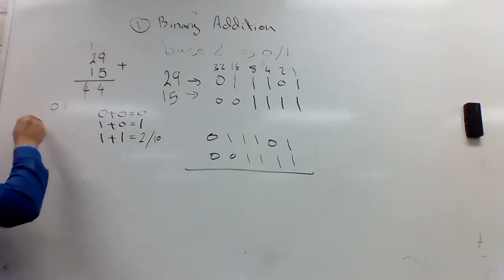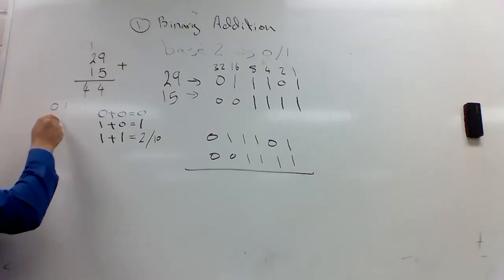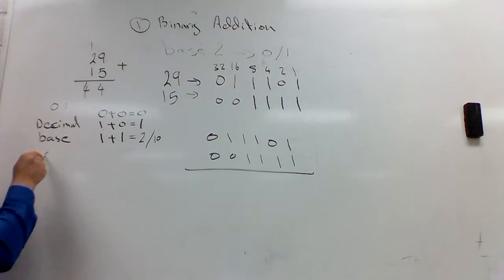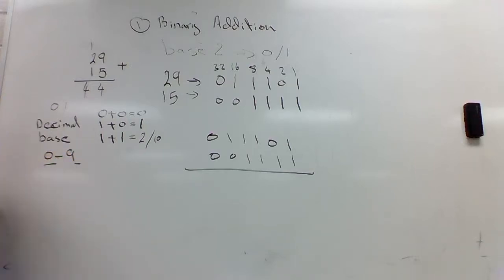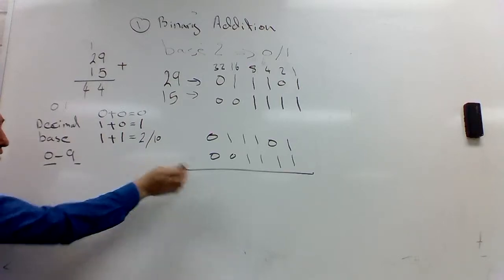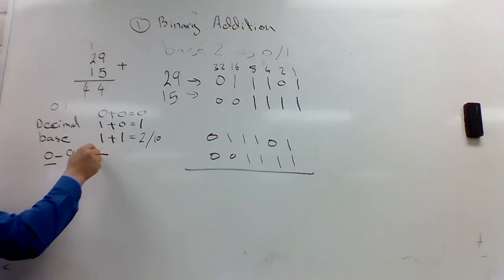In decimal, which is base 10, my range of numbers is 0 to 9: 0, 1, 2, 3, 4, 5, 6, 7, 8, and 9. 10 is two decimal digits using 1 and 0. But what do I have after the 9 in decimal? It's the 10. That's why some people consider it as 2. Why do I consider it as 10? I'll show you in a minute when we add them.